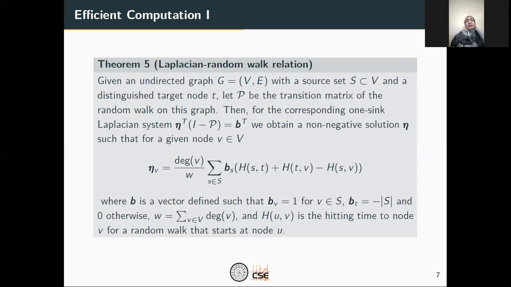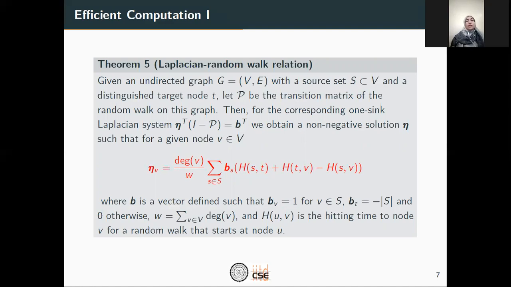Given an undirected graph G, a source set S and a distinguished target node T, let P be the transition matrix of random walk on this graph. Then for the corresponding one-sink Laplacian system, which is eta transpose (I minus P) = b transpose, we obtain a non-negative eta solution, which is given as follows. We can see that this solution not only depends on the degree of the node, but also on some hitting time terms. So this way we relate the special Laplacian system with the random walk parameters.